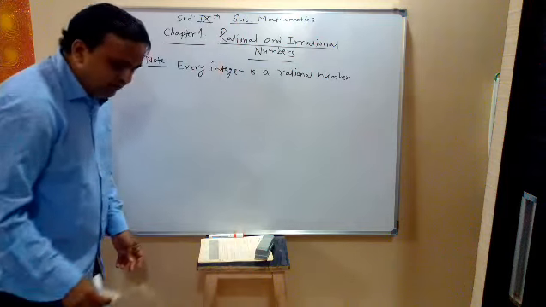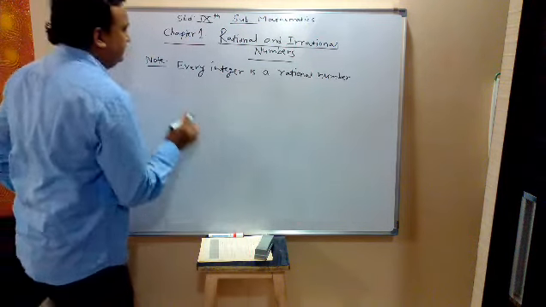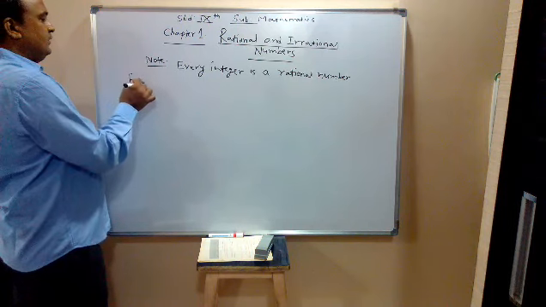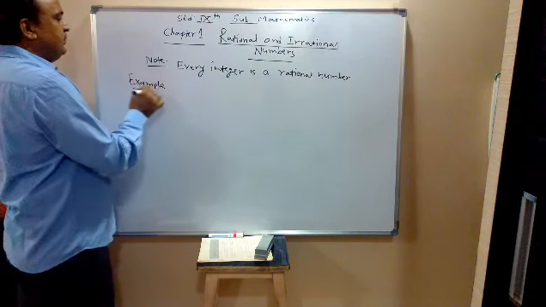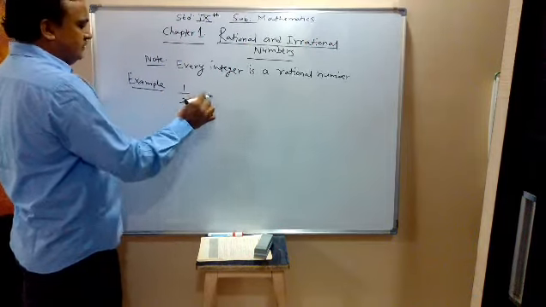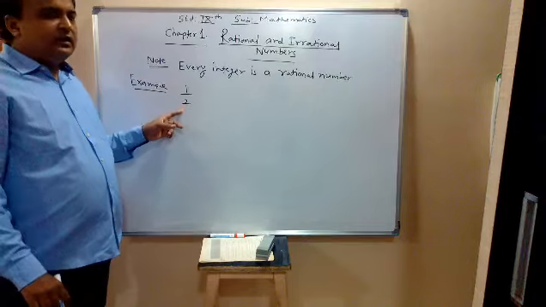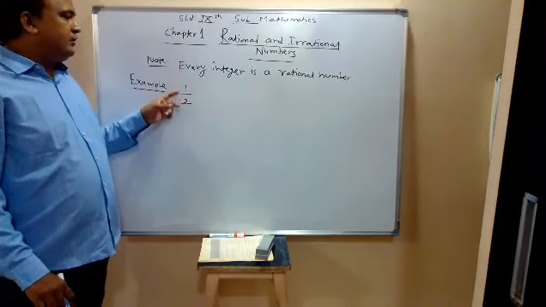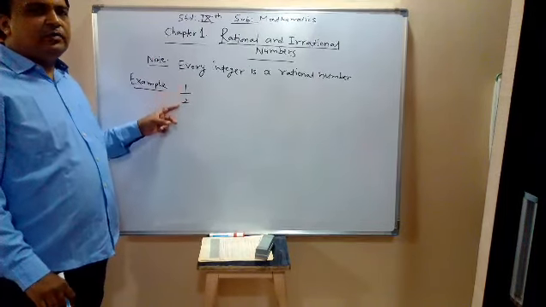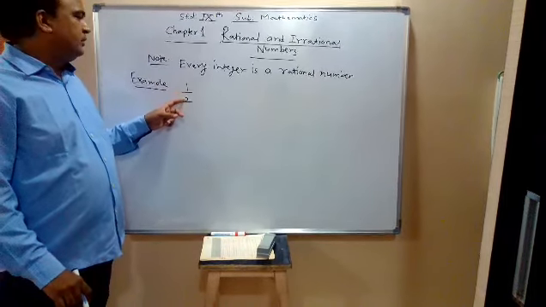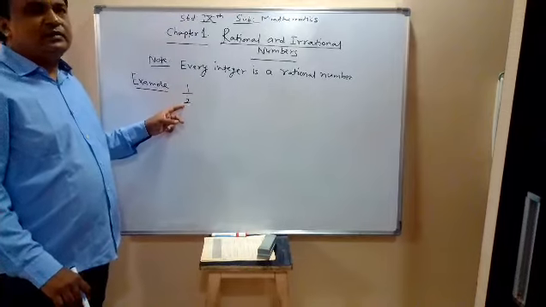Let us take another example, 1 by 2. 1 by 2 is a rational number because 1 by 2 has numerator 1, denominator 2. So 1 by 2 is in the form of P upon Q. So 1 by 2 is a rational number.